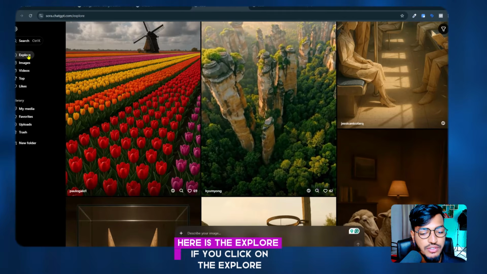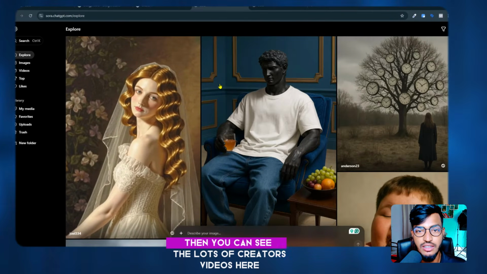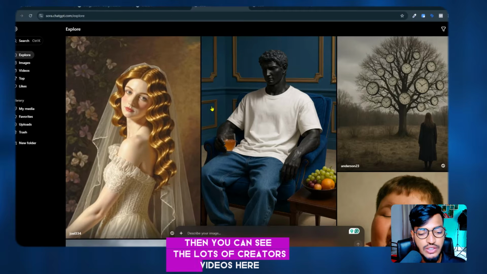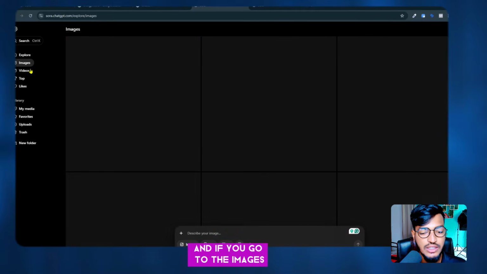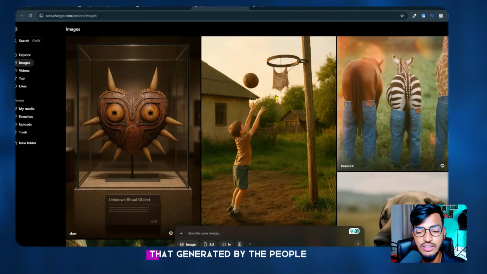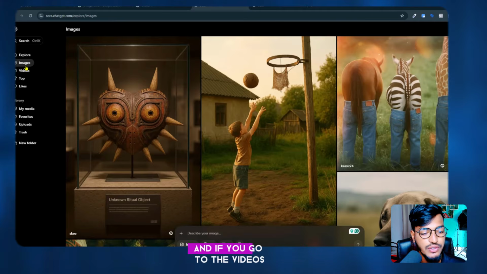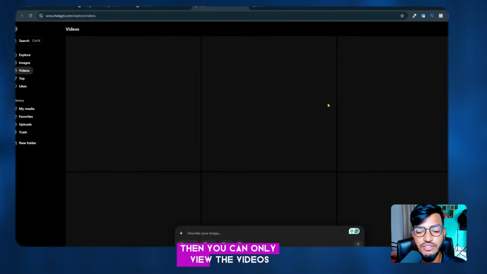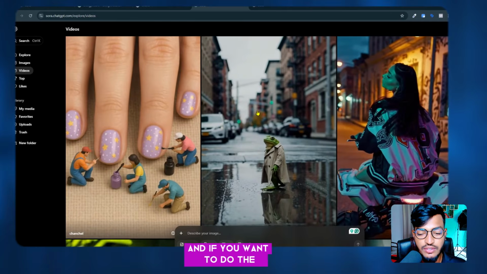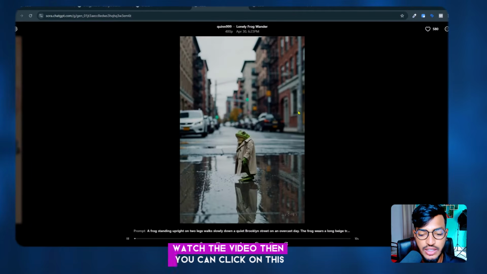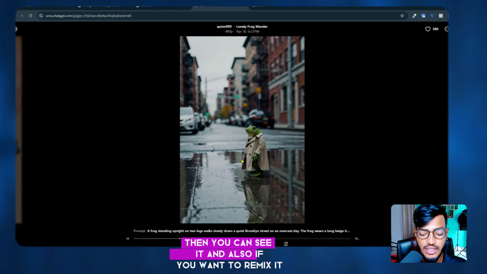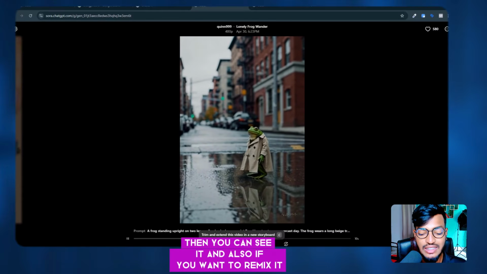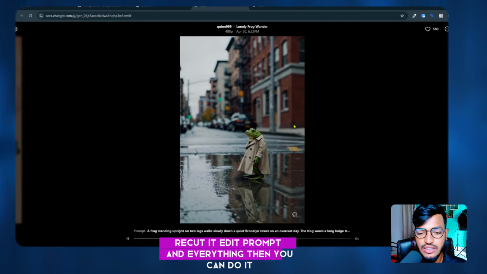Here is the explore. If you click on explore, then you can see lots of creators' videos here. If you go to images, you can see only the images generated by people, and if you go to videos, you can only view the videos. If you want to watch a video, you can click on it, and also if you want to remix it, recut it, edit the prompt and everything, you can do it.